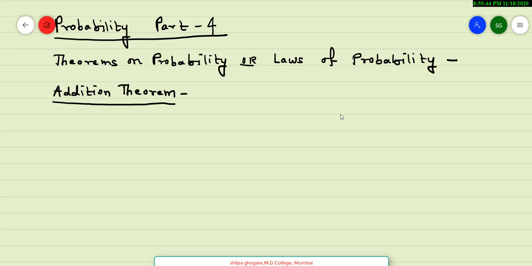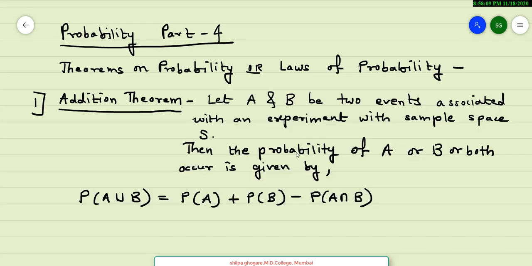This is the fourth part of the videos on probability. In this video, we will see theorems on probability, or we can also call it as laws of probability. The first theorem is addition theorem. The statement of addition theorem goes like this.